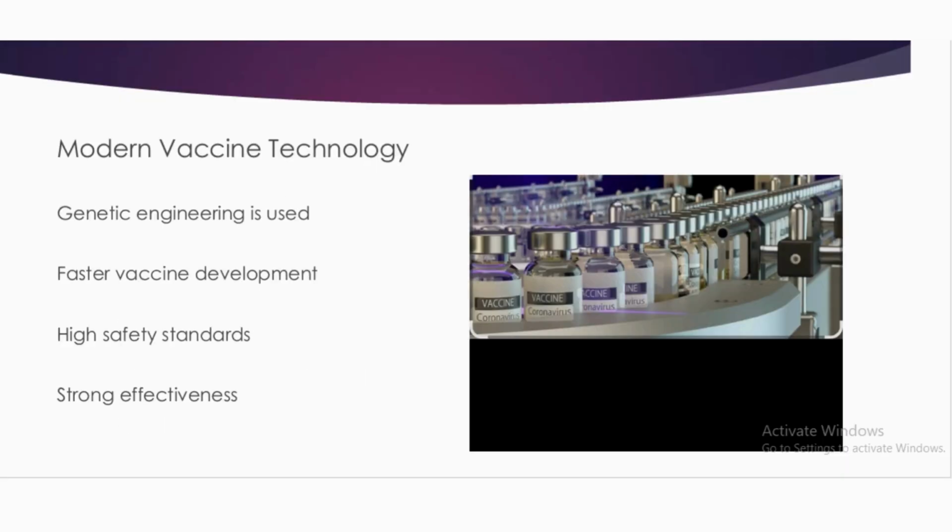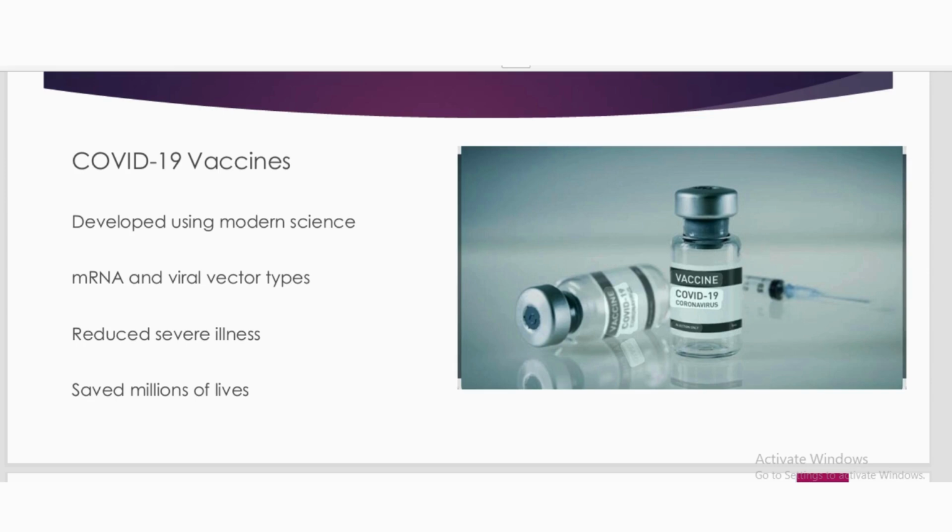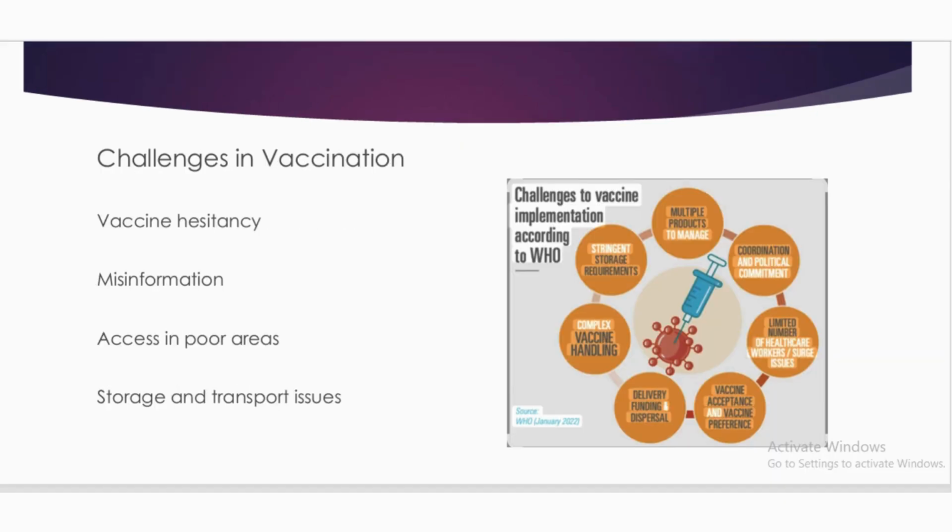So there are some modern vaccine technologies, such as genetic engineering, which has been used for faster vaccine development, with high safety standards and strong effectiveness. The first one is the COVID-19 vaccine, which was developed using modern science, mRNA and viral vector types, which reduced several illnesses and saved millions of lives. So there are some challenges in vaccination. For example, hesitancy and misinformation can lead to problems, along with limited access in poor areas, and storage and transport issues.